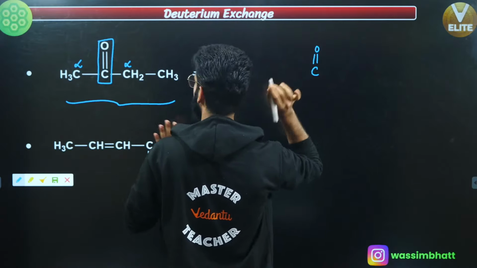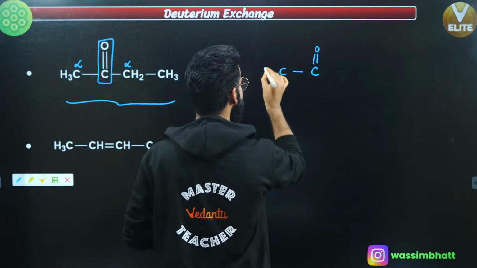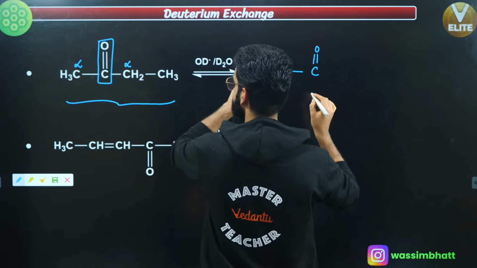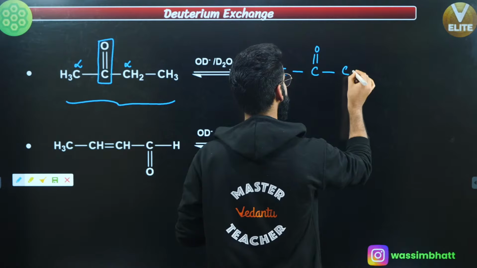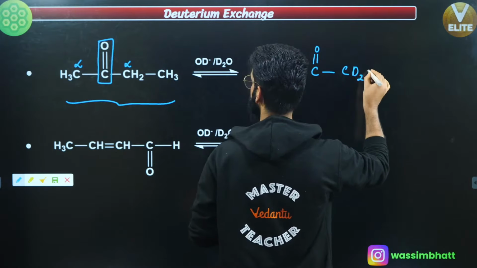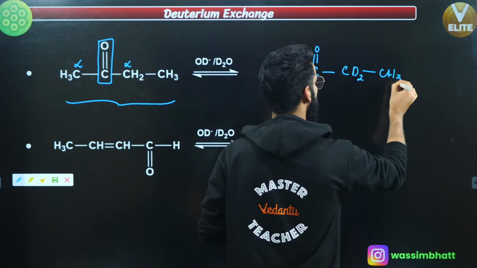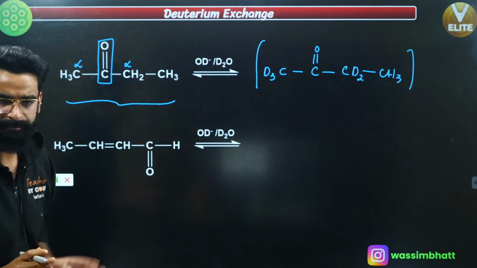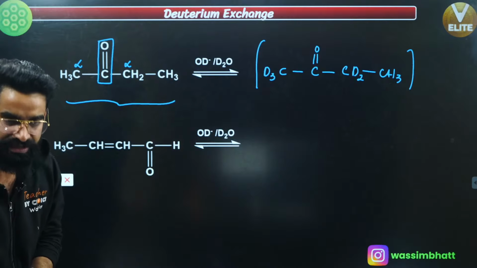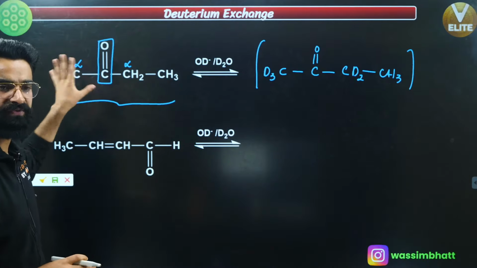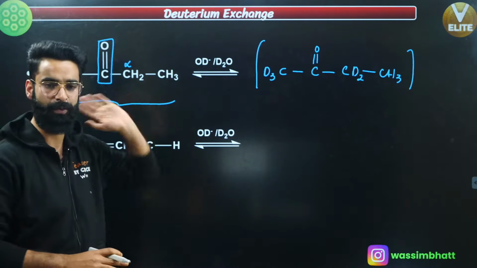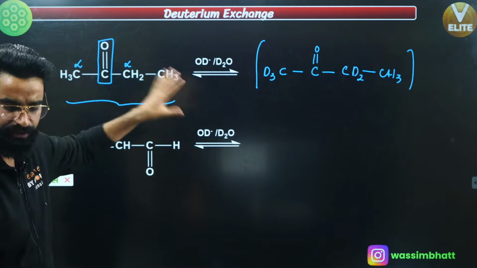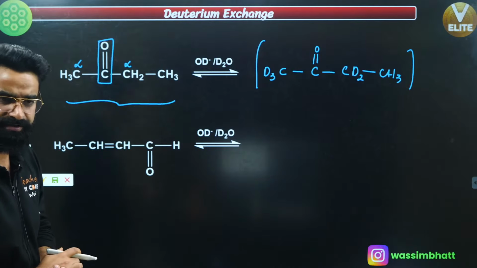This is something you need to remember like this. No need to go for the mechanism. Instead of these 3 hydrogens, I'm writing 3 deuteriums, and instead of these 2 hydrogens, I'm writing 2 deuteriums. It's going to be CH3 over here like this. This is something I call deuterium exchange, when your alpha hydrogens are replaced by deuteriums. This kind of exchange of hydrogens by deuteriums is what we call deuterium exchange.